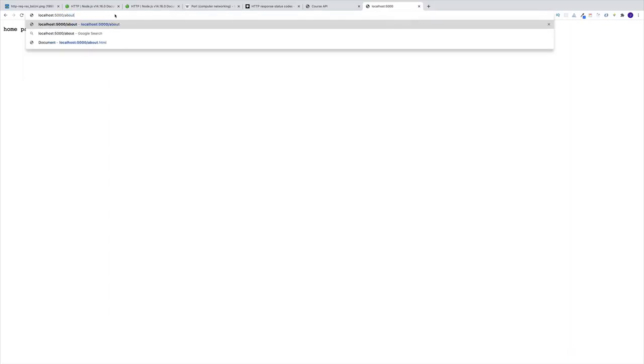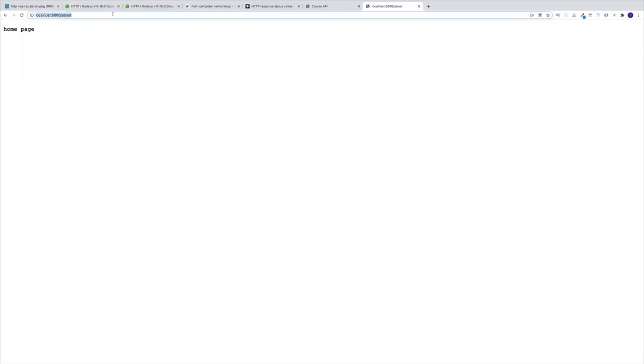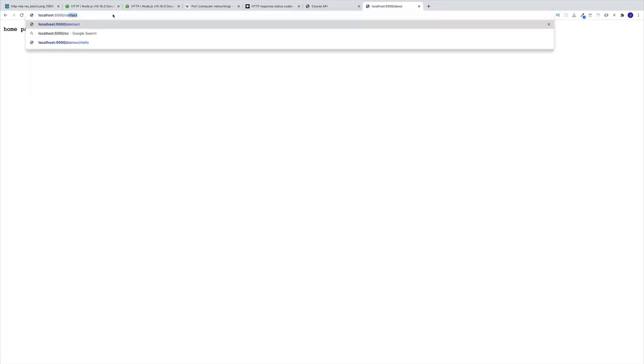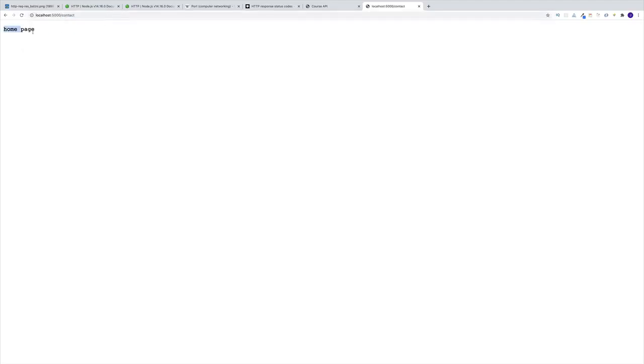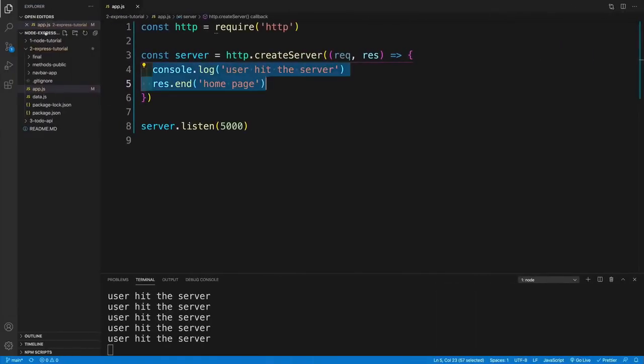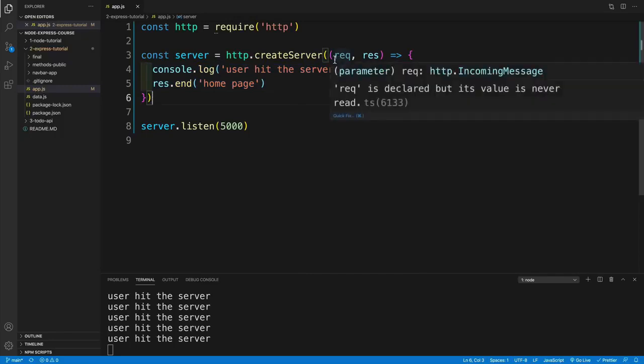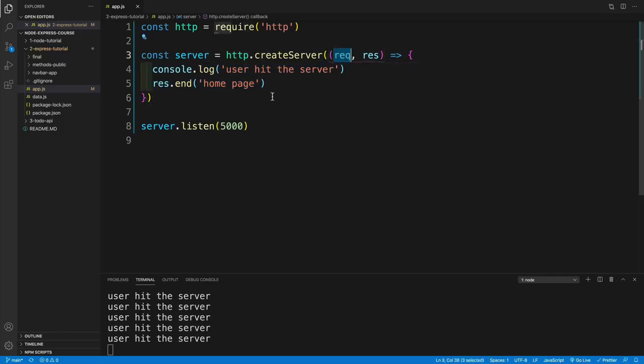And then issue number two, if I were to go to the localhost 5000, and if I type about, or if I type contact or whatever, you'll see that, of course, we're sending back the same response each and every time. So if we go with contact, again, this is going to be a homepage. So why don't we deal with issue number one first, where we provide more info to the browser of what we're actually sending back. And then in the next video, we'll deal with the request.